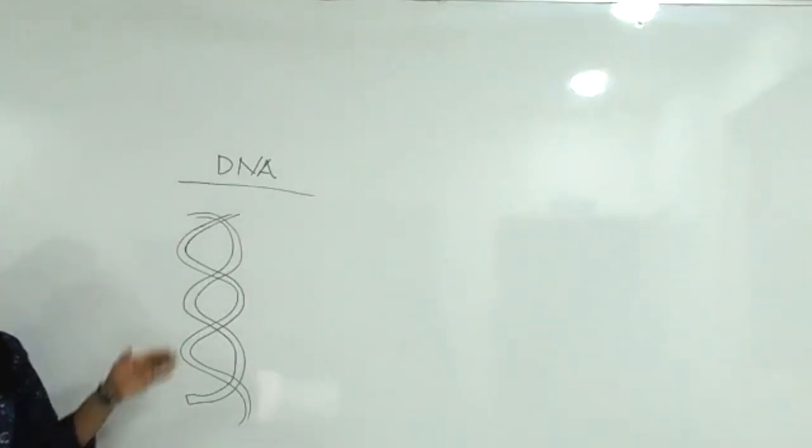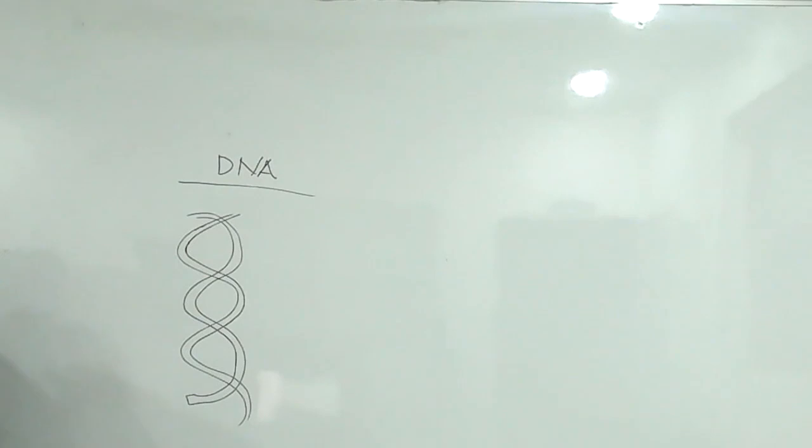Okay. So this is the double helical structure of DNA. Nucleotides are there, nucleosides are there. Sugar unit, phosphate unit, nitrogenous base are there. Sugar phosphate backbone is there. So base pairs are arranged in it.